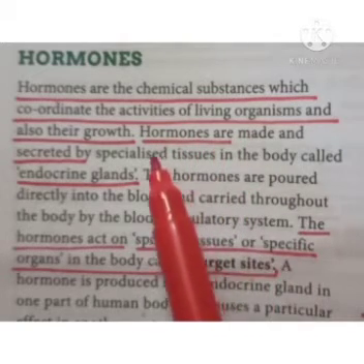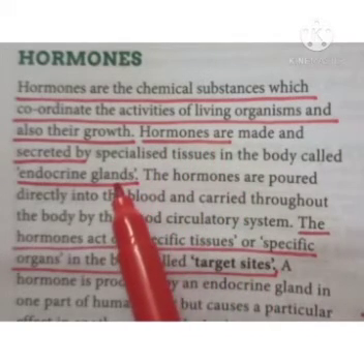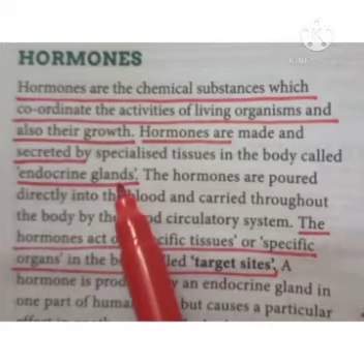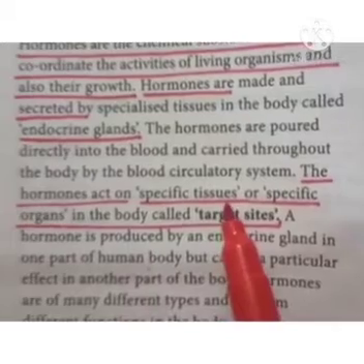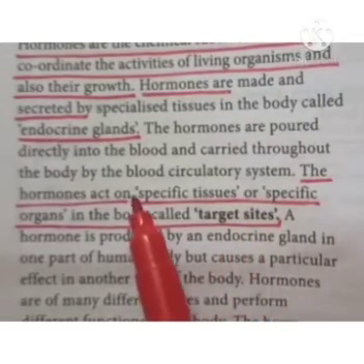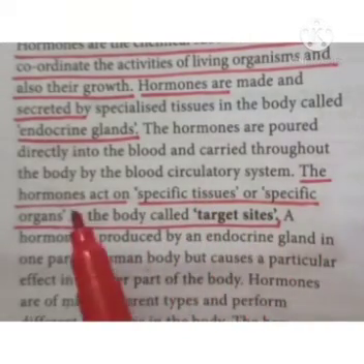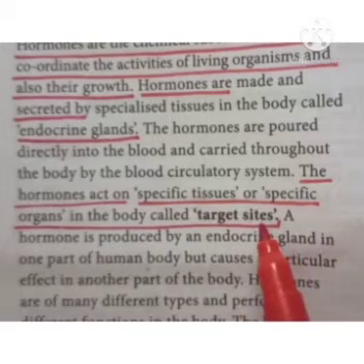They are secreted by special glands, which are called endocrine glands. The hormones act on a specific tissue or a specific organ, and that specific tissue or organ is called the target site.